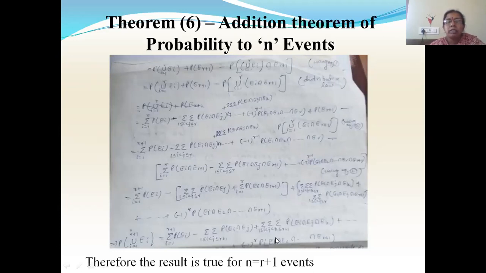So here also we got the same expression as we have in the statement for n events. So what we conclude here is that the result is true for n equal to r plus 1 events also. We have seen the result is true for n equal to 2 events, n equal to r events, and n equal to r plus 1 events. So by the principle of mathematical induction, the result holds true for all positive integral values of n. So this is how you have to prove the general law of the addition theorem of probability.